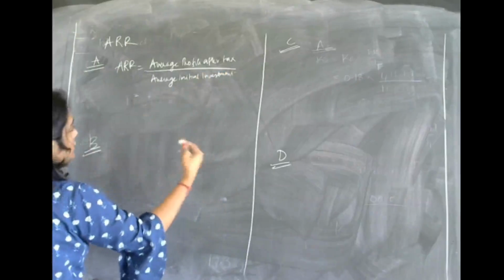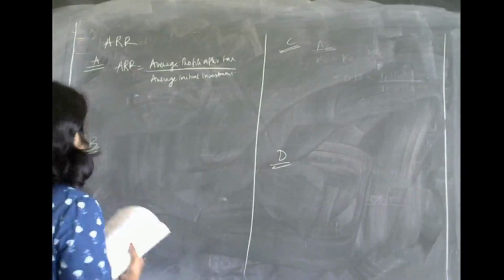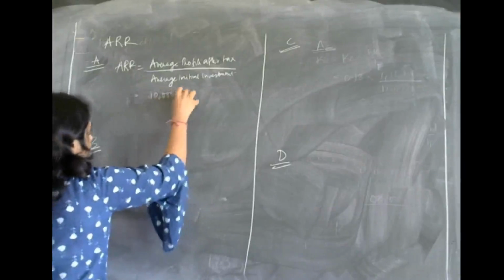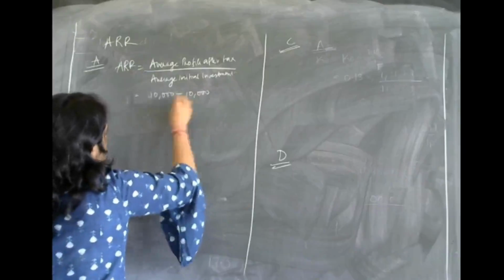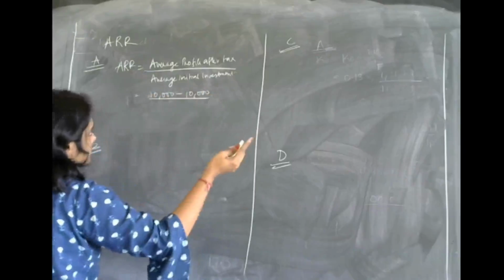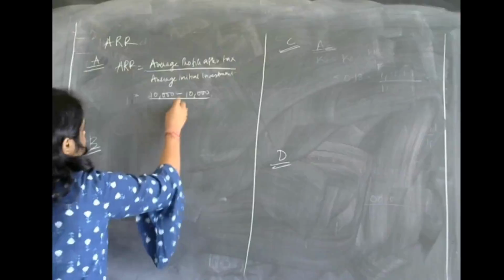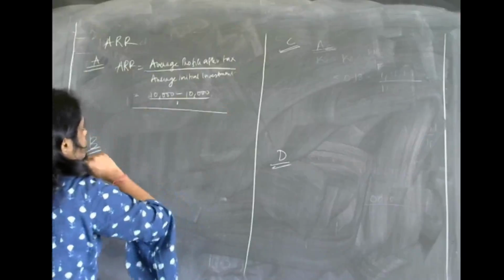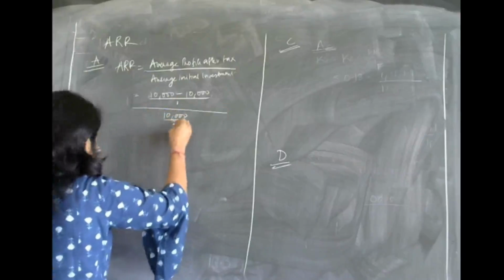What were the cash inflows? In the first year, the cash inflows were 10,000, and what was the cash outflow? It was also 10,000. Divided by the life of the asset. Now, life of the project was what? It was 1. The whole divided by average initial investment. Initial investment was 10,000, so that divided by 2.